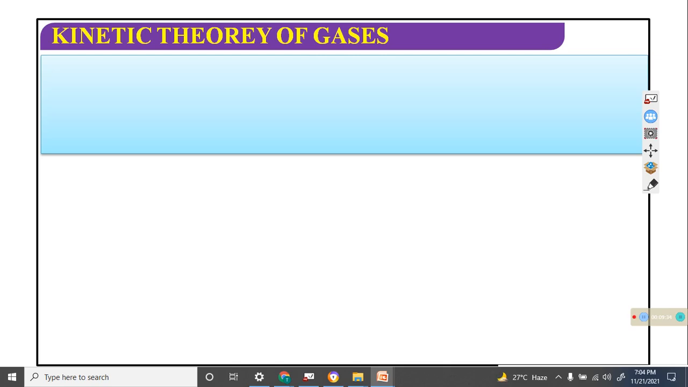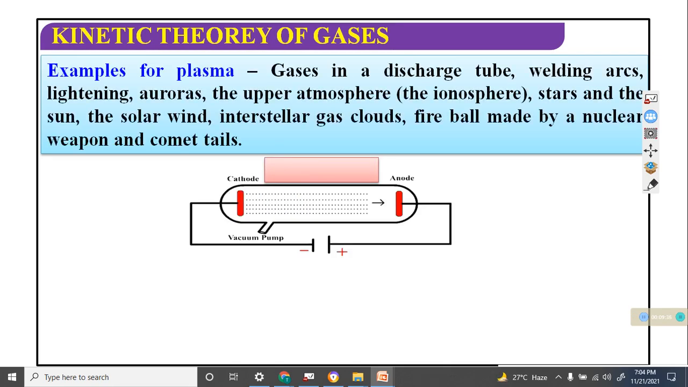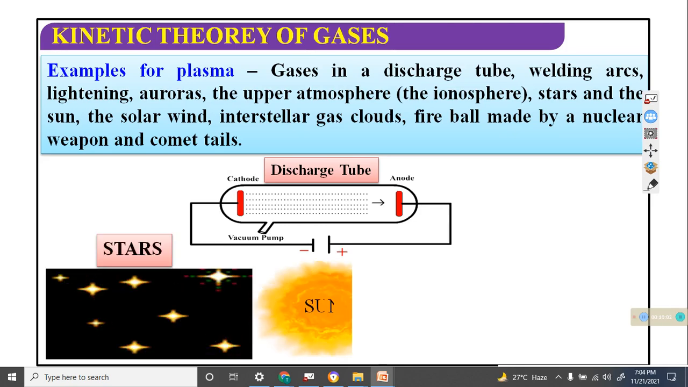Next, examples of plasma: the gas in a discharge tube, welding arcs, lightning, auroras in the upper atmosphere and the ionosphere, the stars and the sun, solar wind, and interstellar gas clouds. These are examples of plasma.